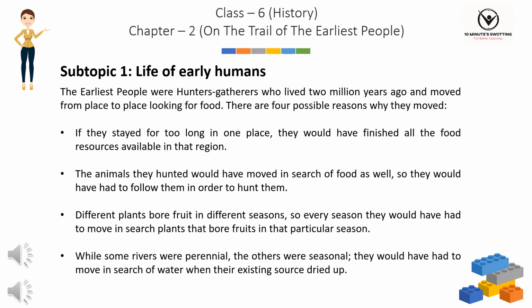Number 3. Different plants bore fruit in different seasons, so every season they would have had to move in search of plants that bore fruits in that particular season. Number 4. While some rivers were perennial, the others were seasonal, so they would have had to move in search of water when their existing source dried up.